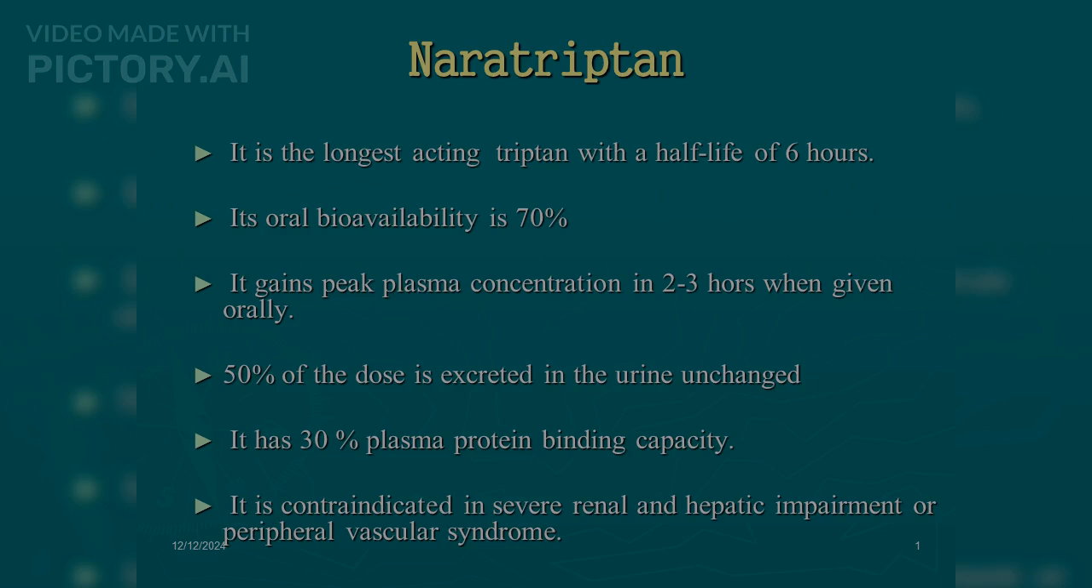Naratriptan. It is the longest-acting triptan with a half-life of 6 hours. Its oral bioavailability is 70%. It gains peak plasma concentration in 2-3 hours when given orally. 50% of the dose is excreted in the urine unchanged. It has 30% plasma protein binding. It is contraindicated in severe renal and hepatic impairment or peripheral vascular syndrome.